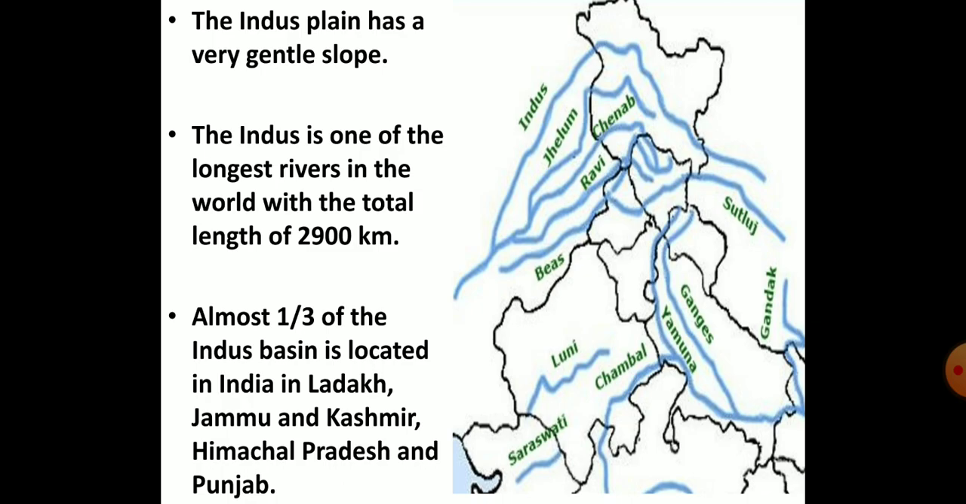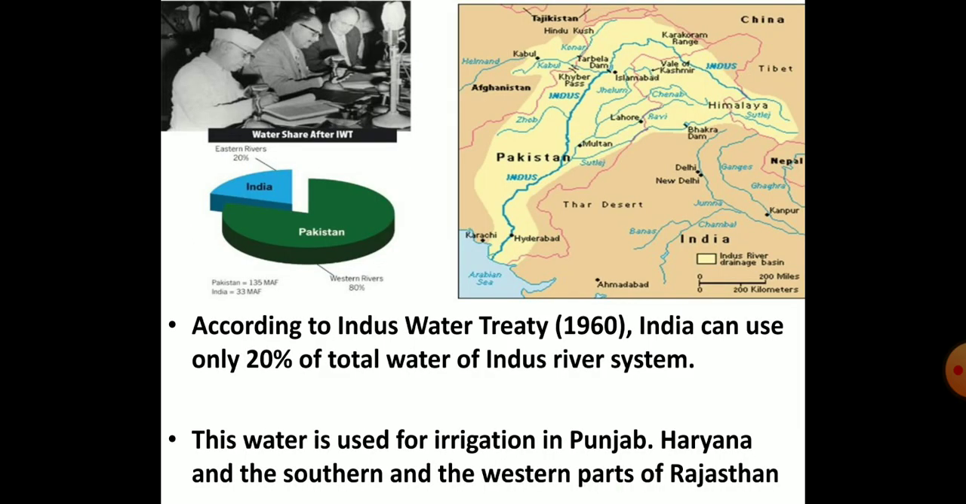A little more than one third of the Indus River basin is located in India, in Ladakh, Jammu and Kashmir, Himachal Pradesh and Punjab. Children, in 1960, the Indus Water Treaty was signed between India and Pakistan. According to this treaty, India can use 20% of the total water carried by the Indus River system. Punjab, Haryana and the southern and western parts of Rajasthan use the water of the Indus River system for irrigation.